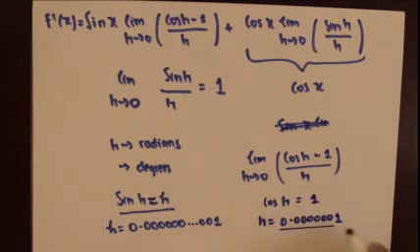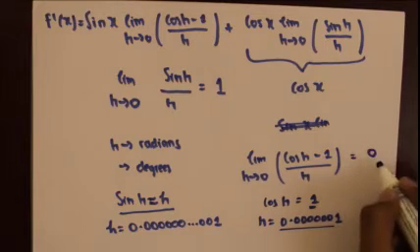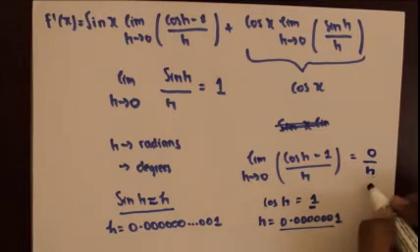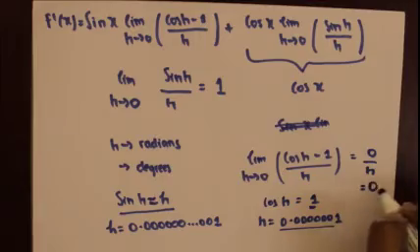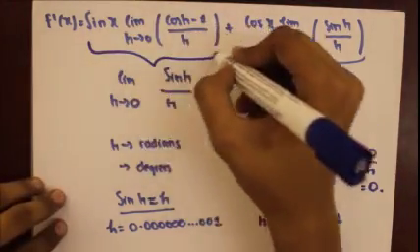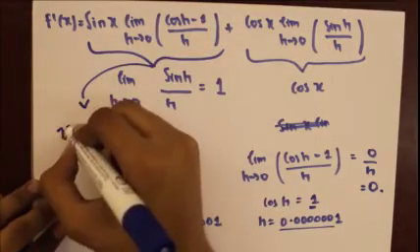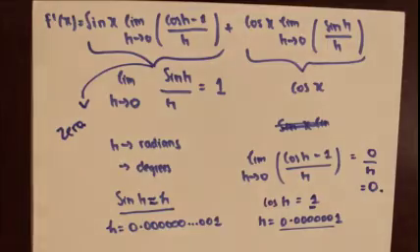Cos of values that are very close to 0 is equal to 1, and 1 minus 1 is equal to 0, and this would be 0 divided by h, which would also be equal to 0. Hence this term over here would dissolve down to nothing but 0.